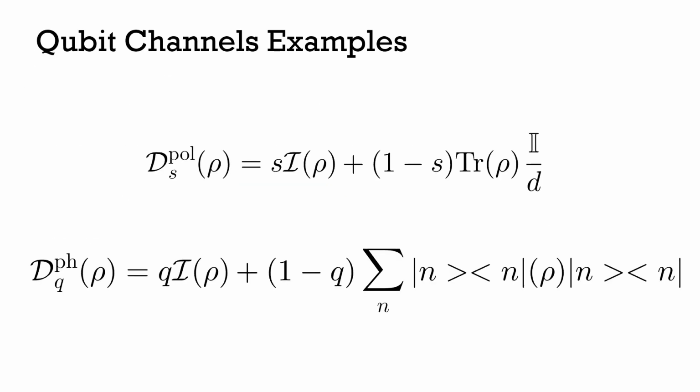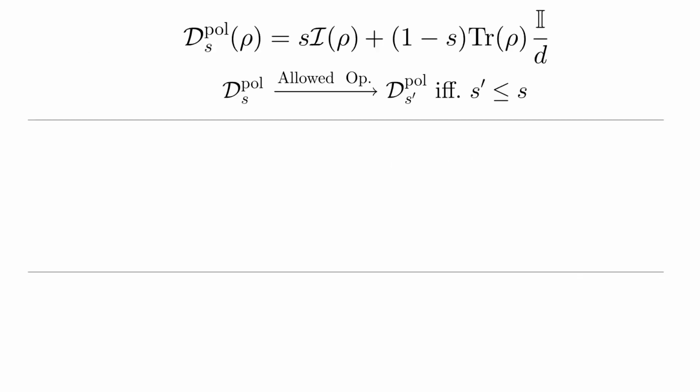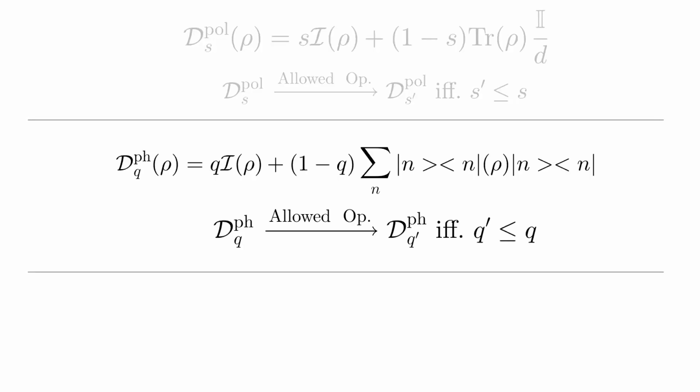Okay, so just a few examples that we applied this to, a few simple examples of the depolarizing channel and the dephasing channel, parameterized by S and Q respectively. And so the first few are just a bit of a sanity check. So I find that an allowed operation exists between the depolarizing channel to another depolarizing channel if S prime is less than S. And likewise, from a dephasing channel to another dephasing channel if Q prime is less than Q.